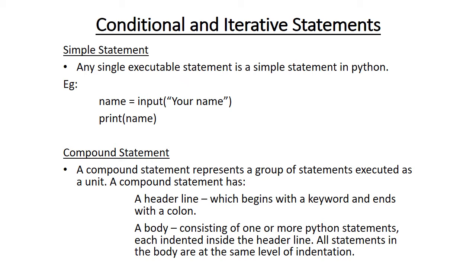A compound statement has a header line which begins with a keyword and ends with a colon, and a body consisting of one or more Python statements, each indented inside the header line. All statements in the body are at the same level of indentation.